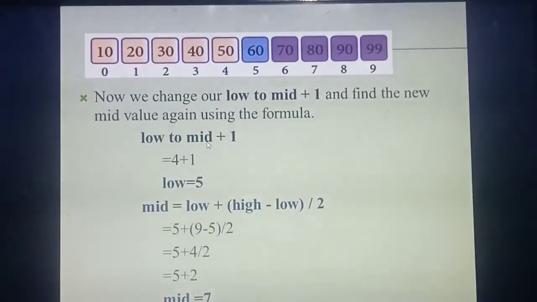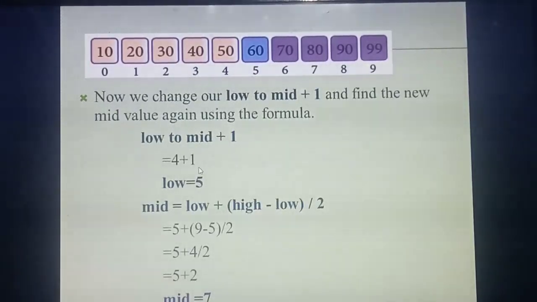Listen carefully. Which mid value do you need to take? The last middle value you got, that value only you need to take as the middle value here. So at last, what's the middle value you got? 4, isn't it? So in the place of mid, you substitute 4 plus 1.